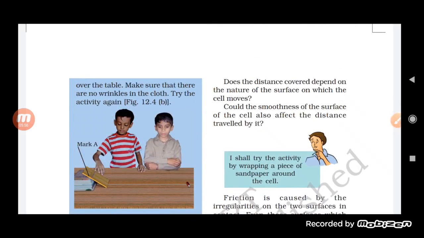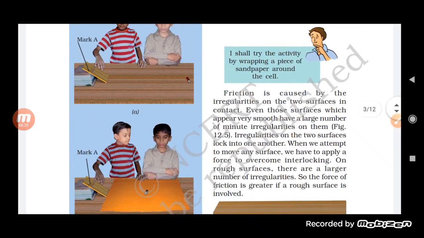Does the distance covered depend upon the nature of the surface? Yes, this activity helps us understand that the force of friction depends upon the surface, such as the piece of cloth. The smoothness of the surface helps in reducing the force of friction, and ultimately that makes it travel a larger distance. Now, friction is caused by irregularities on the two surfaces, obviously. So friction basically depends upon the irregularities present on the surface or the two surfaces. If more irregularities are there, then the surfaces will be more firmly attached to each other.